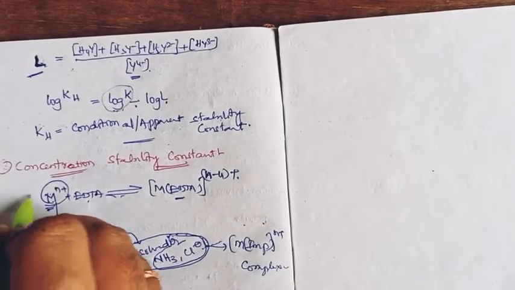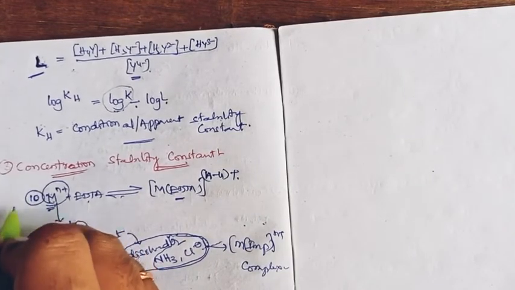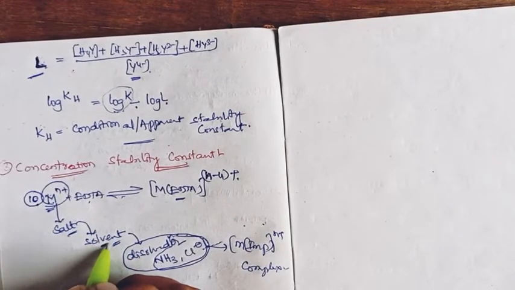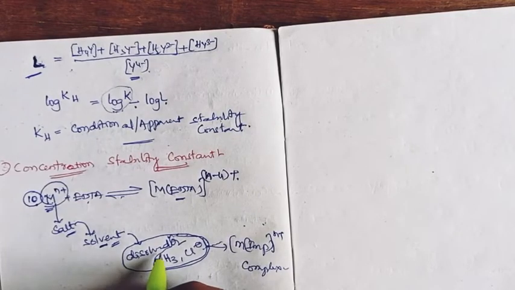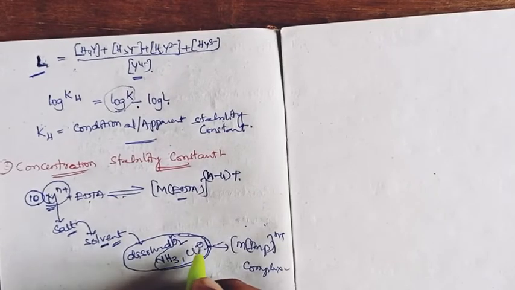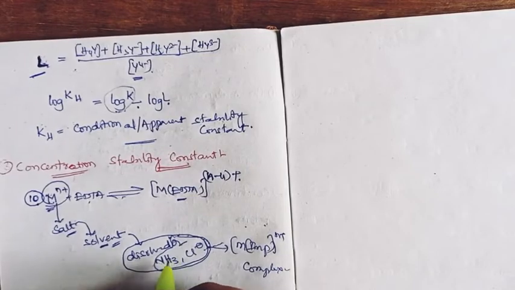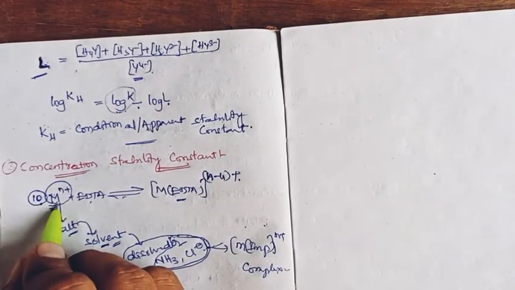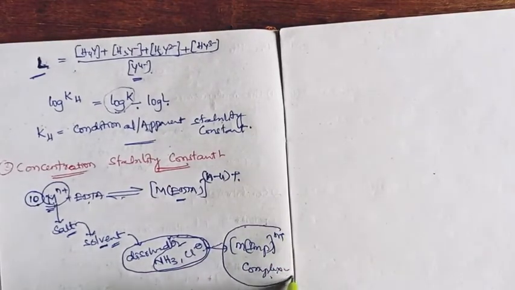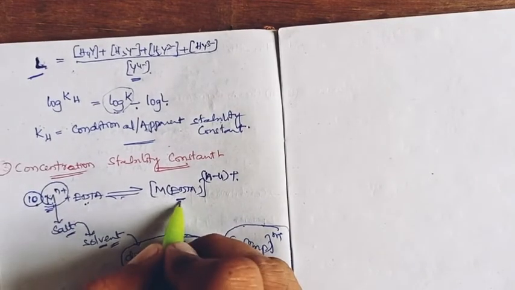So if we consider 10 metal sites to complex, all 10 sites are dissolved in a solvent containing impurities such as dissolved oxygen, ammonia and chlorine, which can bind with the metal ion and form metal impurity complexes. Thus the metal impurity complex is an inactive site that cannot react with EDTA to form the metal EDTA complex.